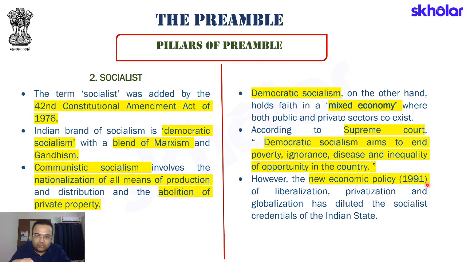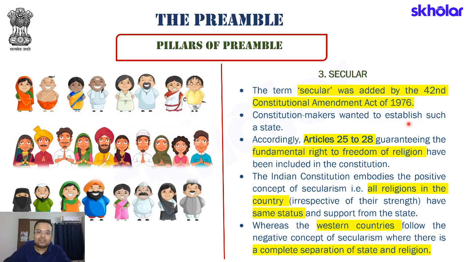I hope you are able to now understand that even when we talk about privatization, liberalization, globalization, it in no way can be construed as a way in which we have compromised on our idea of democratic socialism.